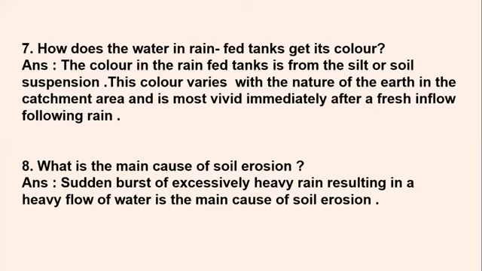So the catchment area is nothing but the area from where the water flows and joins the rivers, lakes and other tanks. Sometimes a tunnel or a channel is fixed to a tank, from where the water flows and gets accumulated in the tank. While it's flowing through that channel, it carries much salty, sandy and silted water along with it. Thus, it changes the color. So in this way you can write the answer.